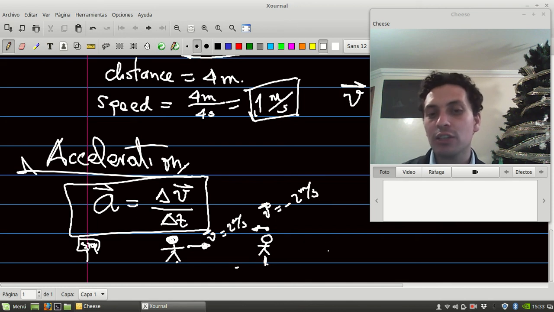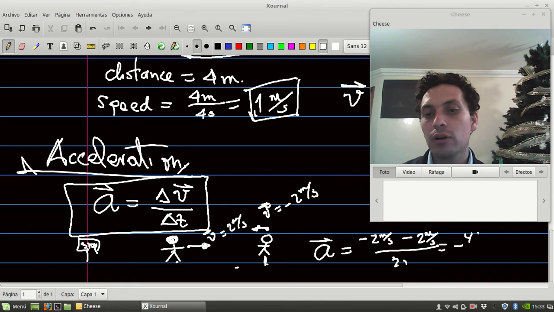So the acceleration will be the change of velocity. That will be average acceleration. The change of velocity will be that starts at negative 2 meters per second minus 2 meters per second in 2 seconds. That will be minus and minus, minus 4 meters per second over 2 seconds.